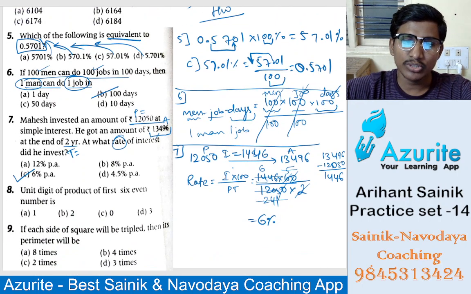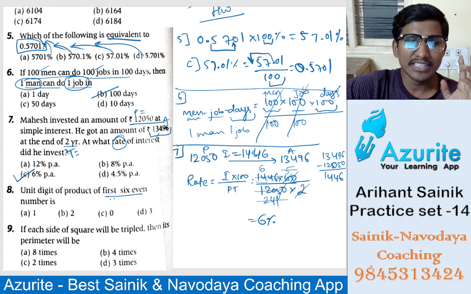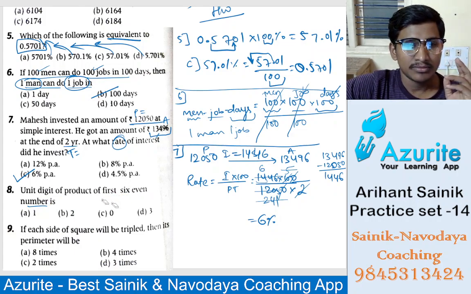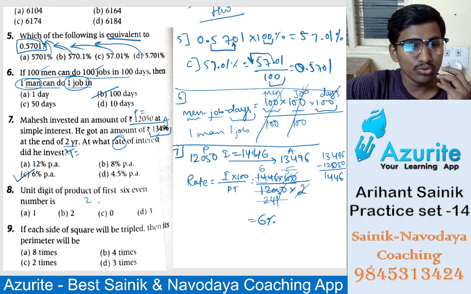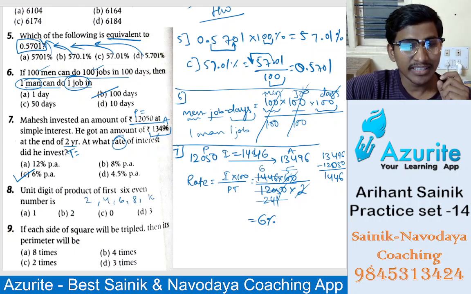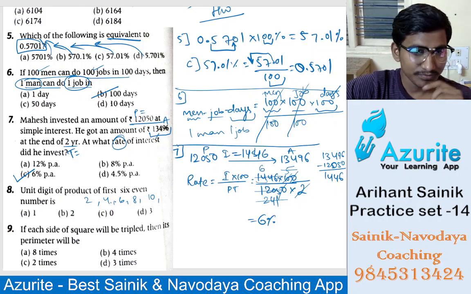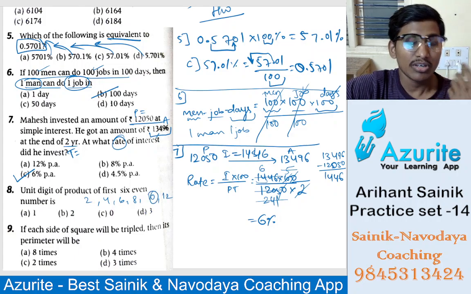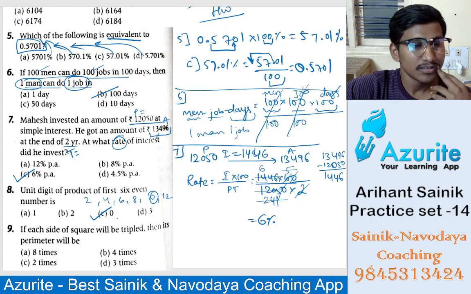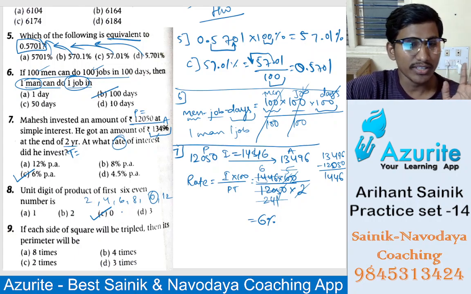Now let's go to the next, the eighth question. Unit digit of the product of the first 6 even numbers. So 2, then 4, 6, 8, 10, then what will come next? 12. So if you multiply with 0, the answer will be 0. If you multiply all, you will get 0 only.